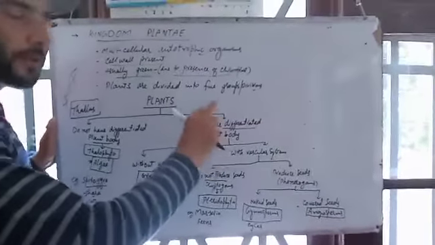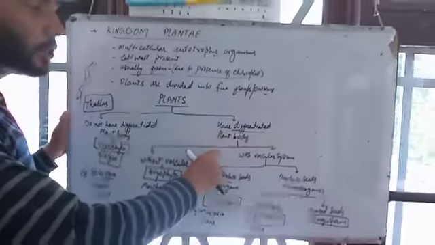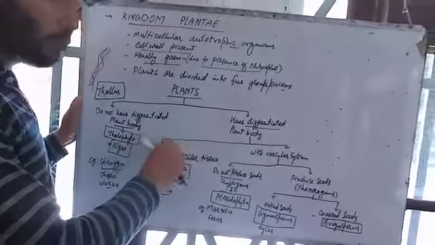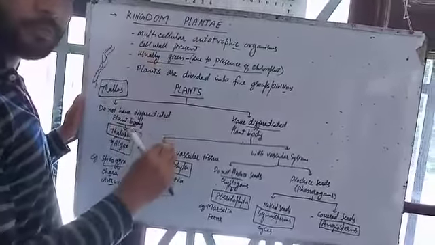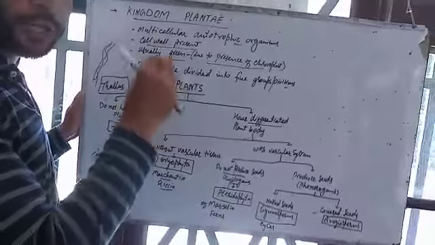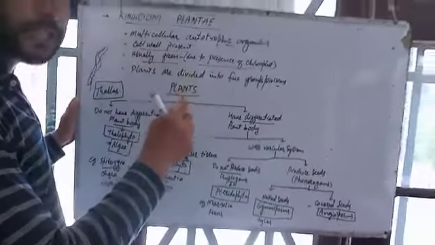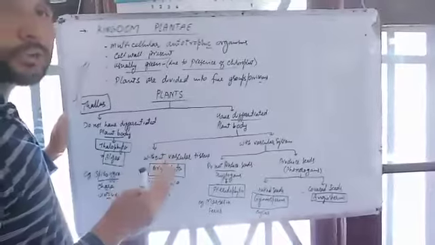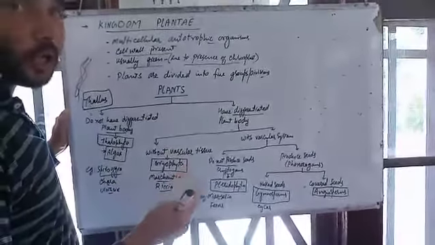The plant groups having a differentiated plant body can again be divided into 2 groups on the basis of whether these plants have conducting tissue like xylem and phloem or not.